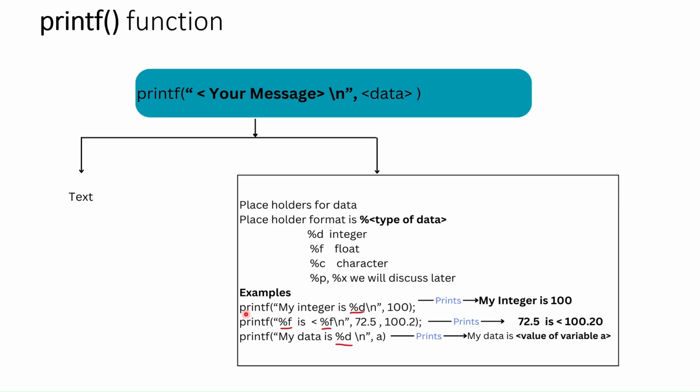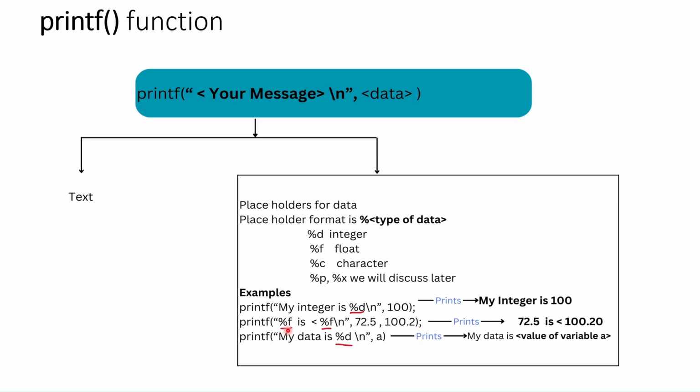Here I am giving some examples. For example, you have a printf statement with "my integer is %d\n". Here %d means it is the integer 100 I am printing. It prints "my integer is 100".